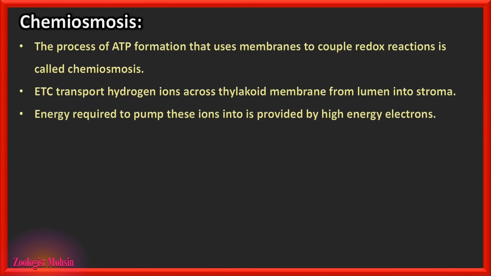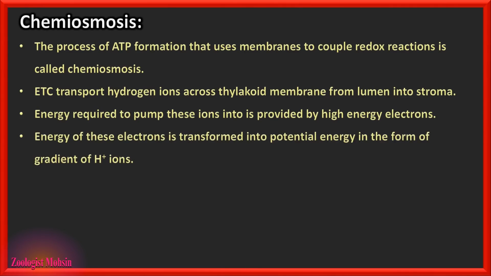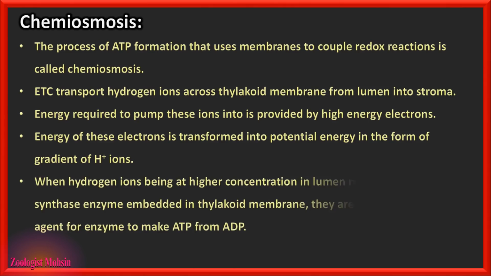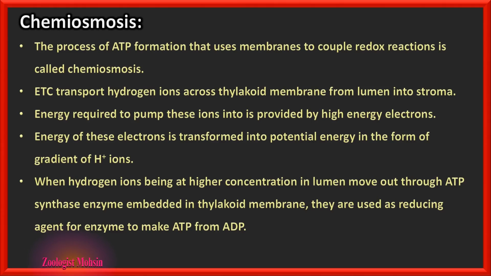The energy required to pump these ions is provided by high energy electrons. The energy of these electrons is transformed into potential energy in the form of a gradient of hydrogen ions, because inside the lumen hydrogen ions become higher in concentration since they are produced inside the lumen. When hydrogen ions at higher concentration in the lumen move out through the ATP synthase enzyme, which is the only channel for hydrogen ions to come out, they move through this enzyme embedded in the thylakoid membrane and provide energy for the enzyme to make ATP from ADP. In this way, ATP is formed as a result of chemiosmosis.